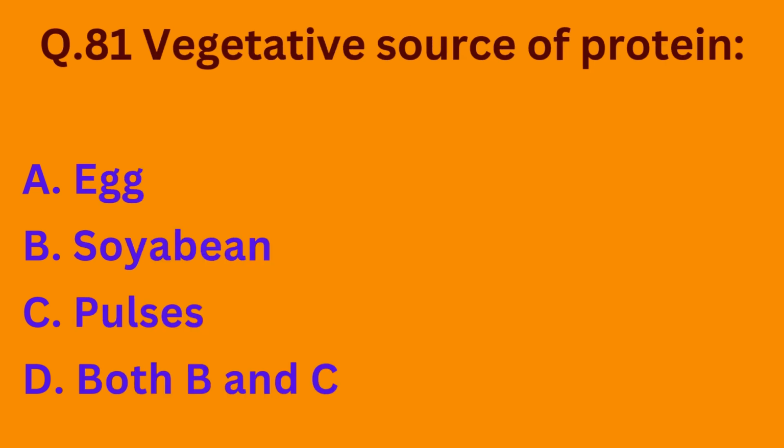Our next question is, vegetarian source of protein is option A, egg, option B, soybean, option C, pulses, option D, both B and C. The correct option is option D, both B and C.